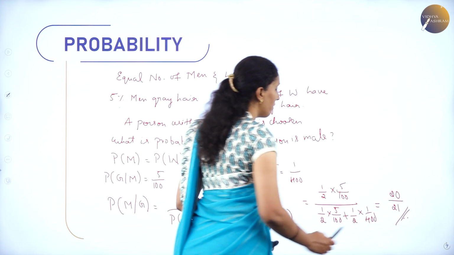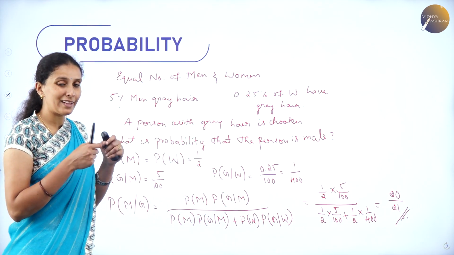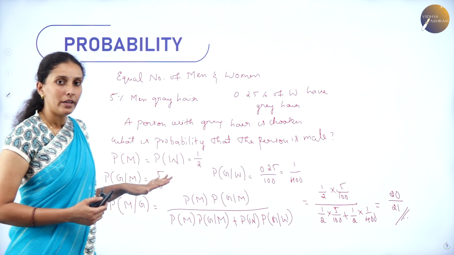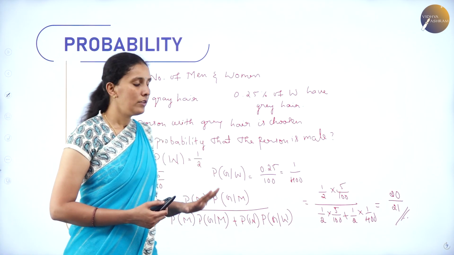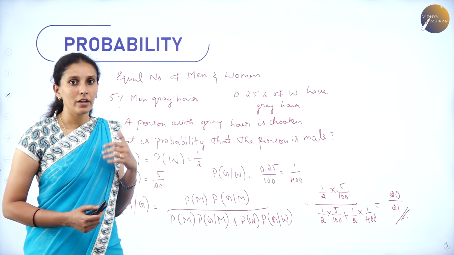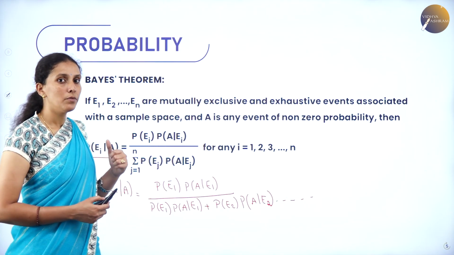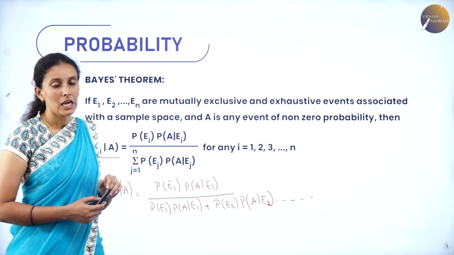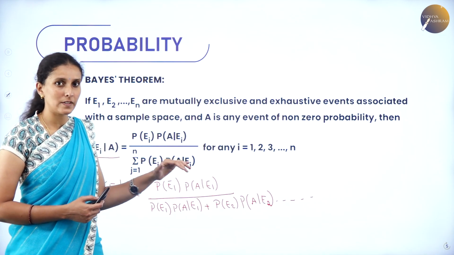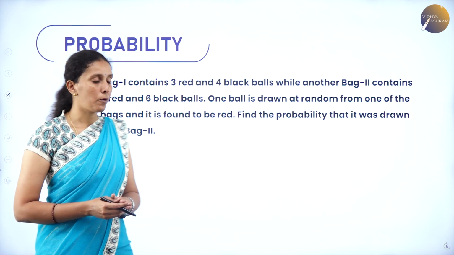So this will be the probability that a person who has been chosen with grey hair is a male. So here is the formula where we can find the probability whenever there are more conditions implied, and this theorem was developed by Bayes and his name is kept for this theorem, hence it is called Bayes theorem. Now let us take a few more problems.